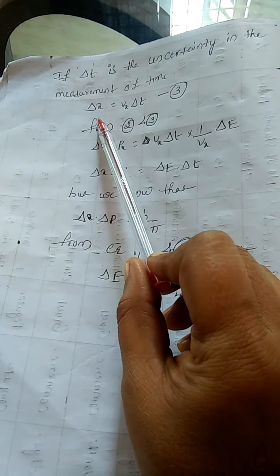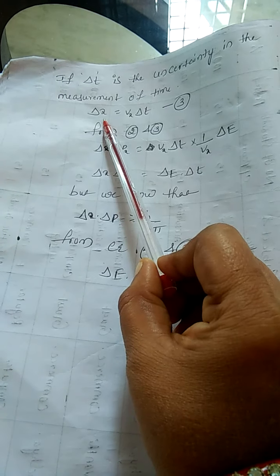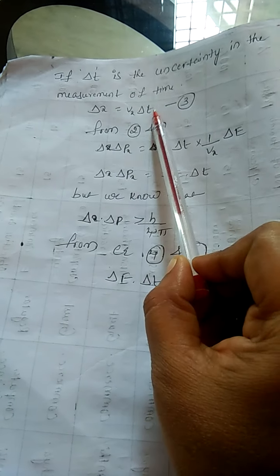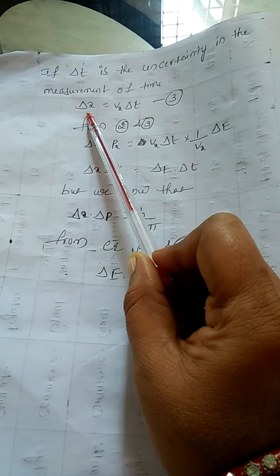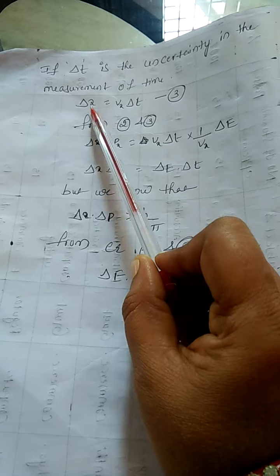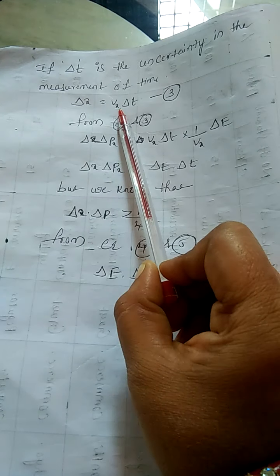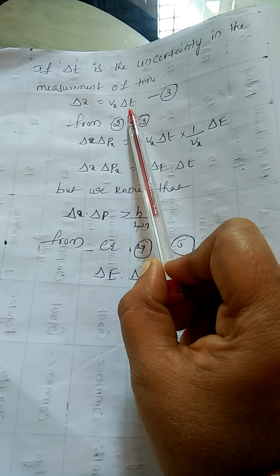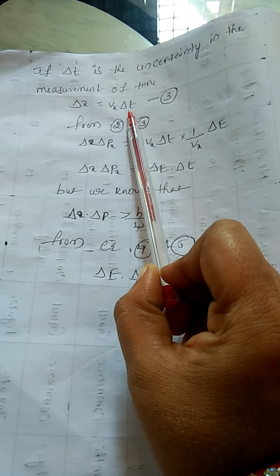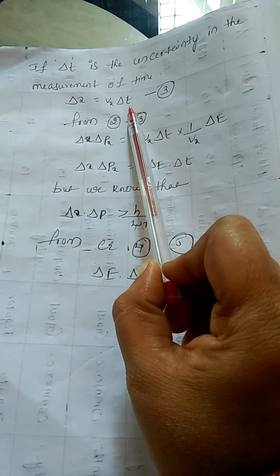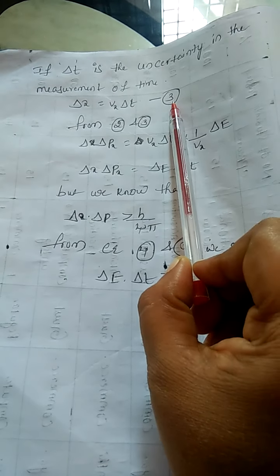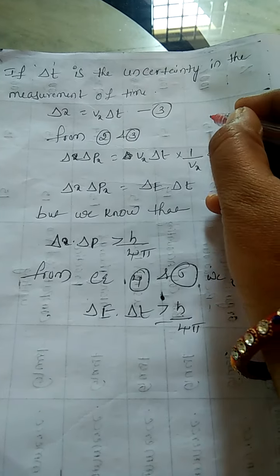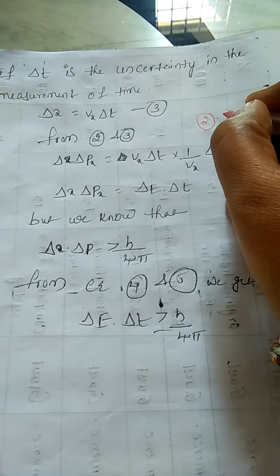We know that position, that is distance, is equal to velocity into time. Similarly, the uncertainty in position delta x is equal to vx into delta t, where the uncertainty is taken as time, represented with delta t. This is equation number 3.